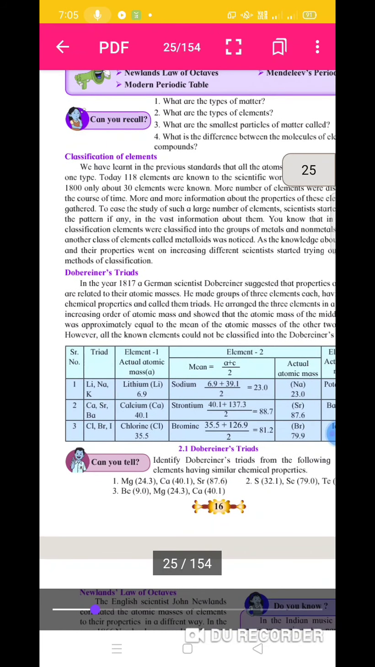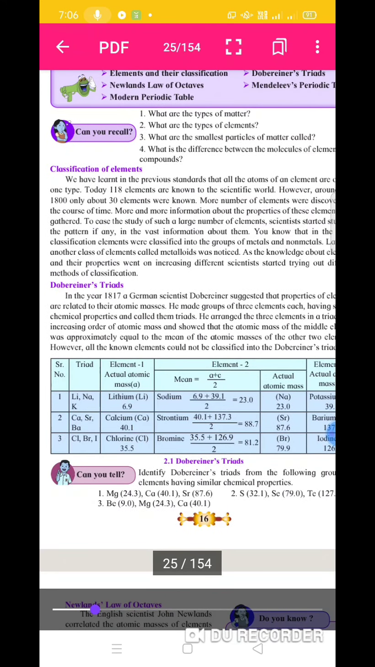Second question: what are the types of elements? There are three types of elements. One is metal, second is non-metal, and third is metalloids. So elements are classified into three types: metals, non-metals, and metalloids.